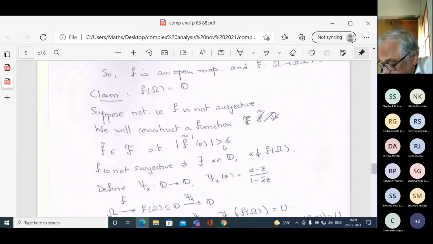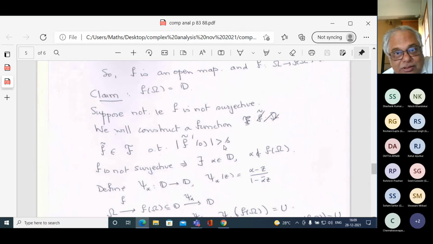So you're saying that the maximum of some quantity, f prime of 0, is 25. Now I'm telling you that I'm going to construct a function whose derivative at 0 is 26. But then the previous thing would not be the maximum.